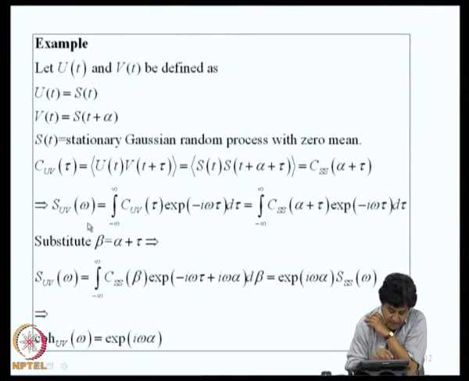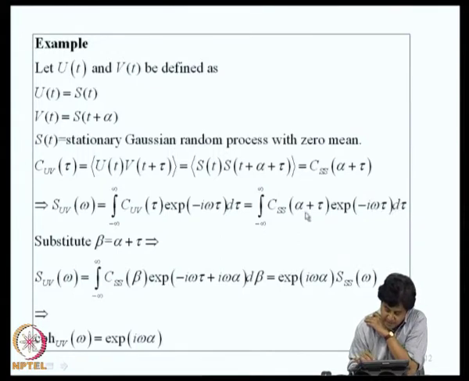So, if you consider now the Fourier transform of this, we get the cross power spectral density function between u and v. This is given by CUV of tau exponential minus i omega tau d tau. So, using this relation for CUV here we get this.